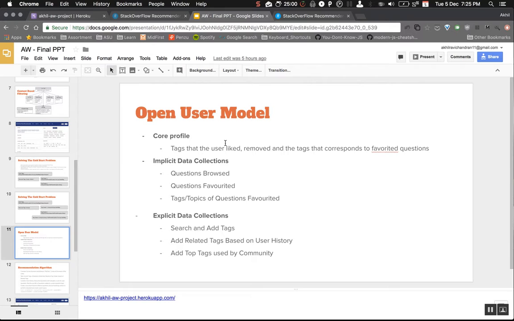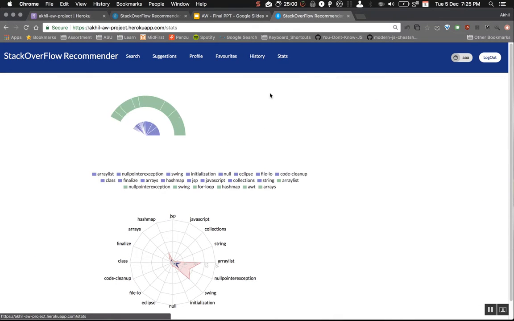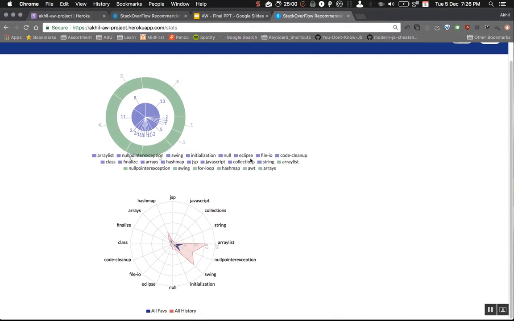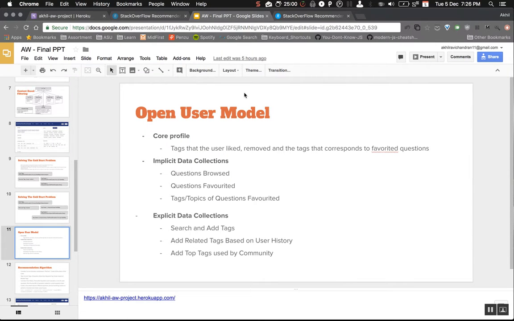For explicit data collection, like I explained, the user can come to the profile page and add what he wants. Also, we have a stats page where the user can see his tags in relation to his favorites and history, and what he has liked and not liked. This gives a really good open user model where the user knows where he is, what data is being collected for him, and how his suggestions improve based on his data, because we are considering his history and his favorited questions.